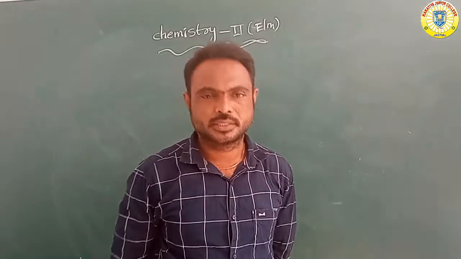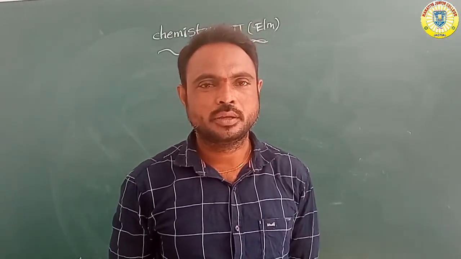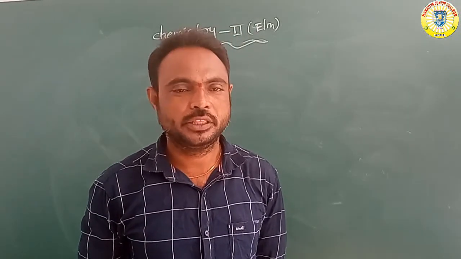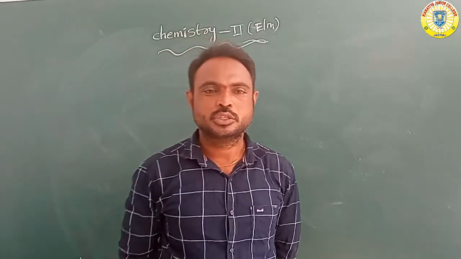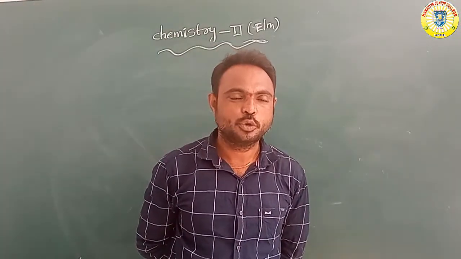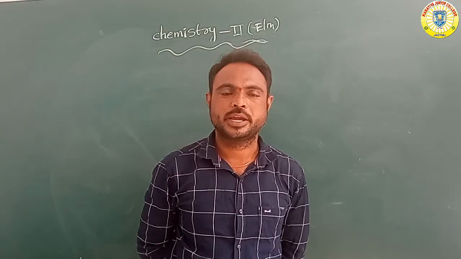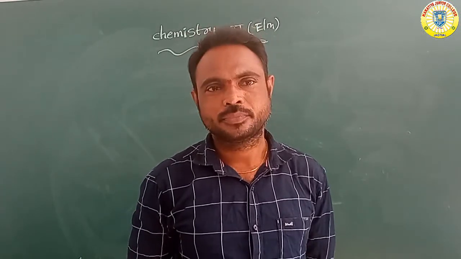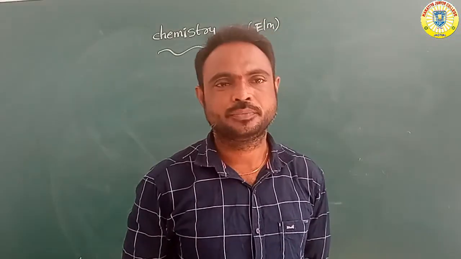Good morning, students. Last class we discussed the chemical properties of the 15th group elements, or 5th A group elements. Overall, 5th A group elements react with hydrogen, oxygen, halogens and metals to form different types of compounds.